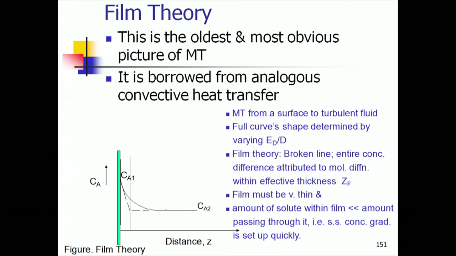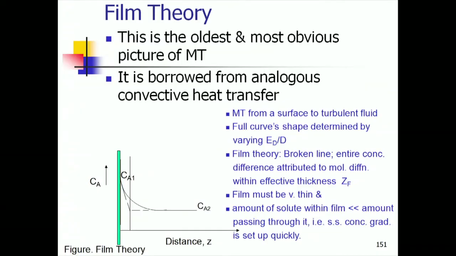Now, we introduce a concept which is called parameter of the model. Film thickness is the parameter of the model. So, film theory has one parameter, and that is the film thickness. Let us call it ZF, Z subscript capital F, that is the film thickness. Okay. So, film thickness is the single parameter of the model.